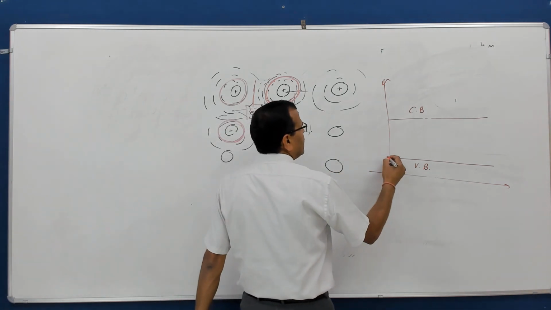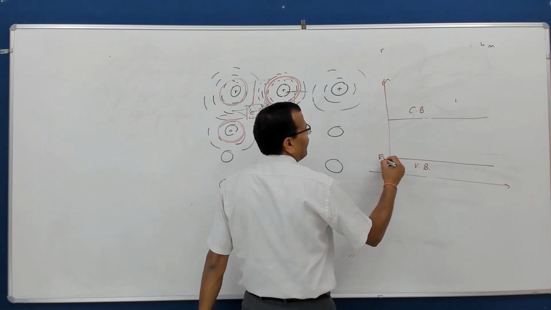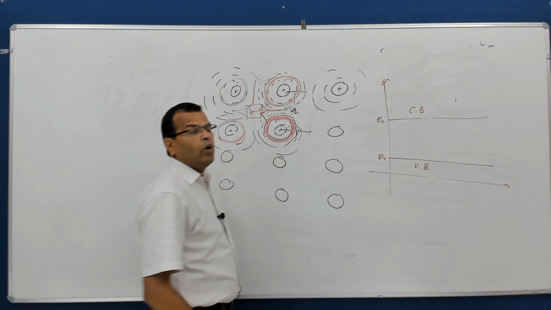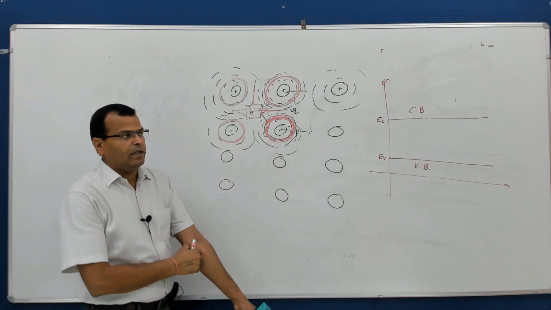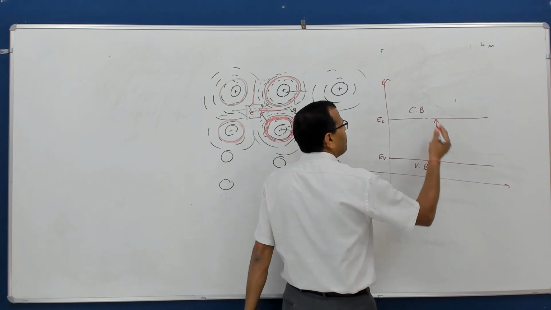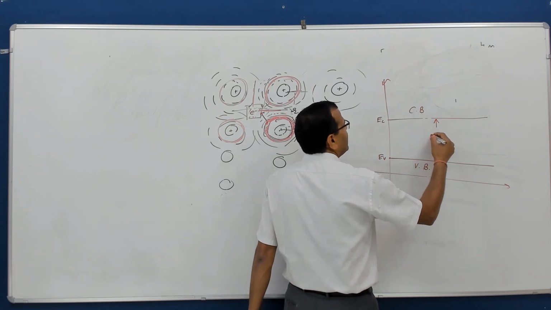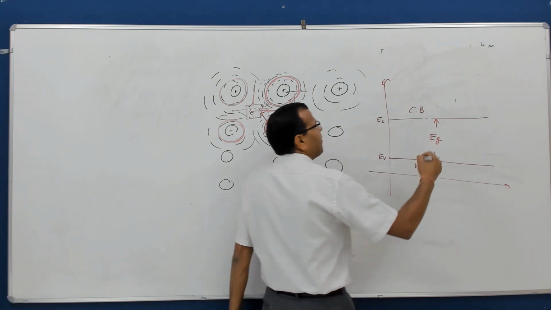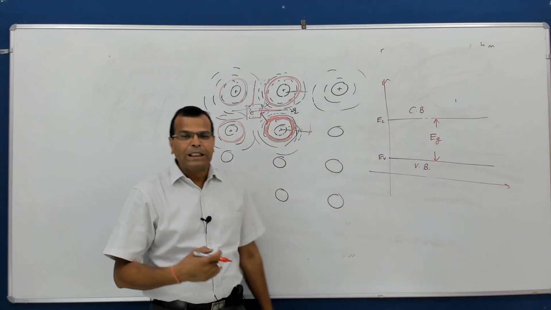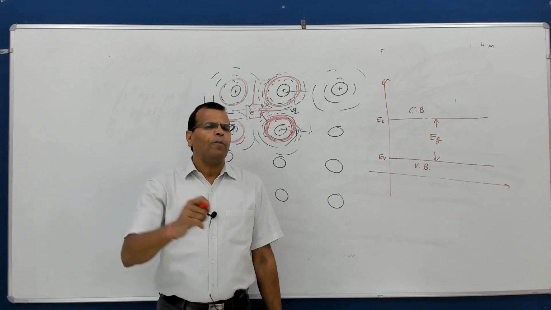And this level I'll be calling the highest energy level of the valence band, and this the conduction band. And this gap between the valence band and the conduction band is called the band gap or energy gap. And this is purely a property of a material.